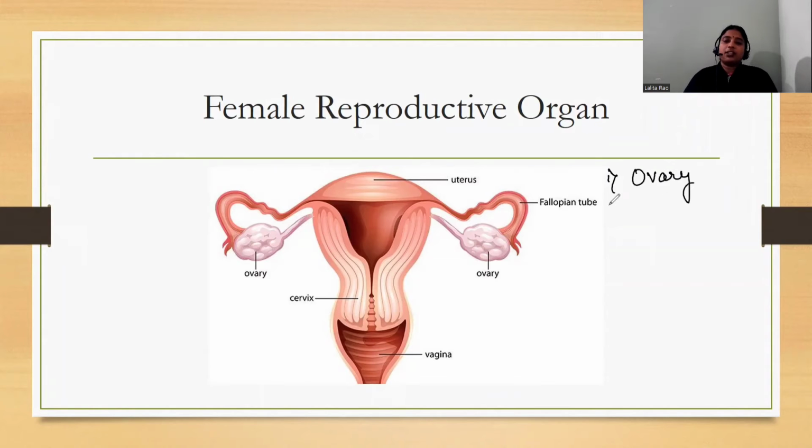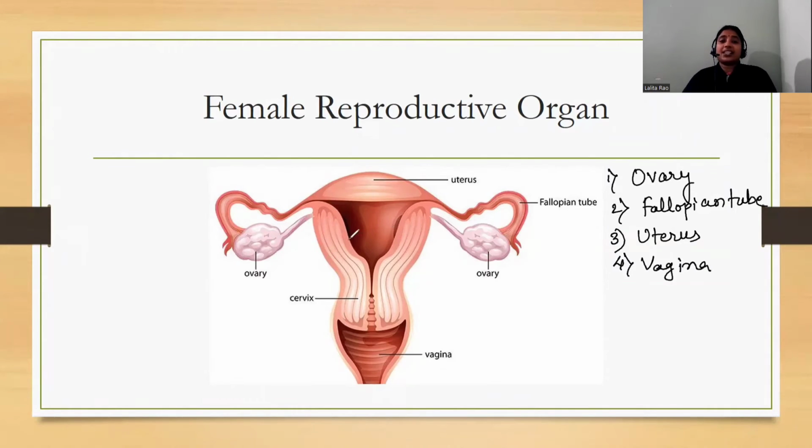One is the ovary, second is the fallopian tube, third is the uterus, and fourth is the vagina. Now these ovaries produce ovum. So the function of the ovary is to produce ovum, and these ova are nothing but the female cells.